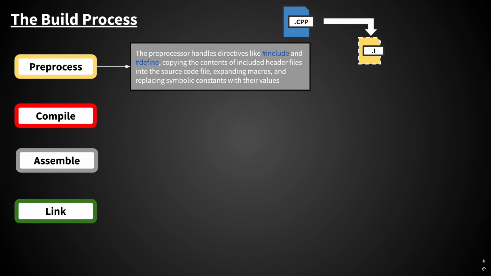The preprocessor handles all preprocessor directives in the code, which are the instructions you normally see preceded by pound signs, like pound include and pound define. During this stage, those instructions are actually replaced with other code. For example, when you write pound include, that's telling the preprocessor to copy the entire contents of the file you've included into your source file.